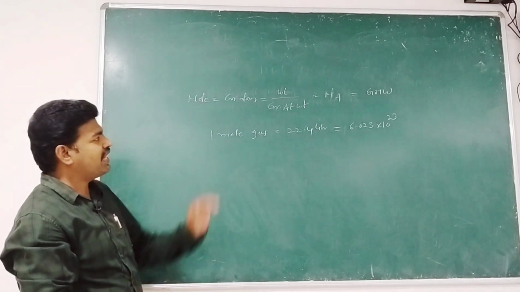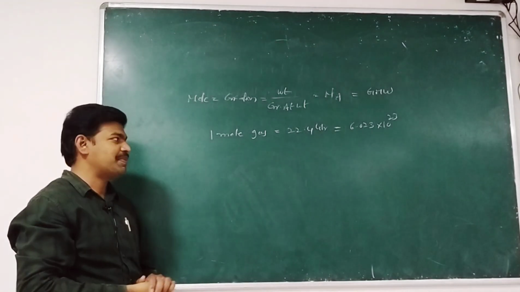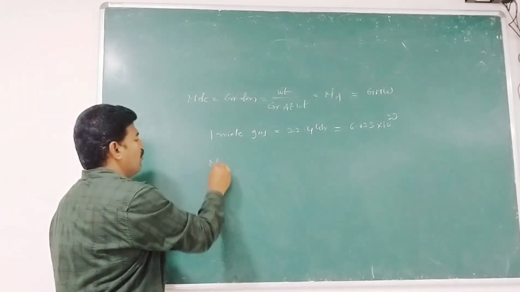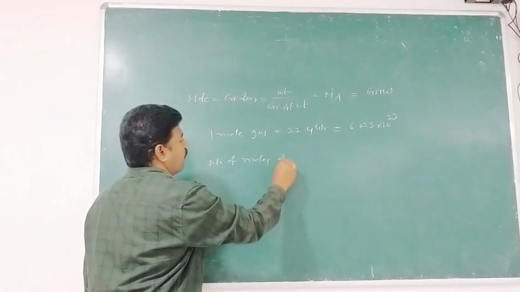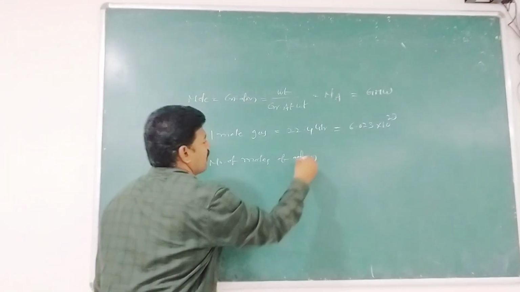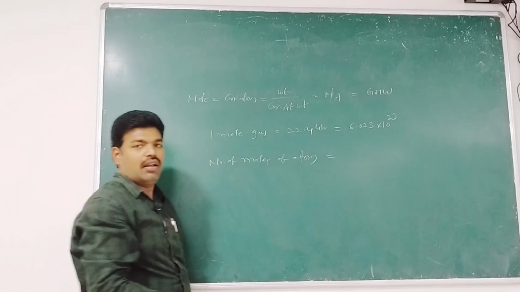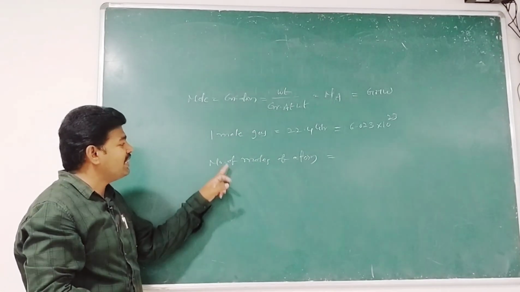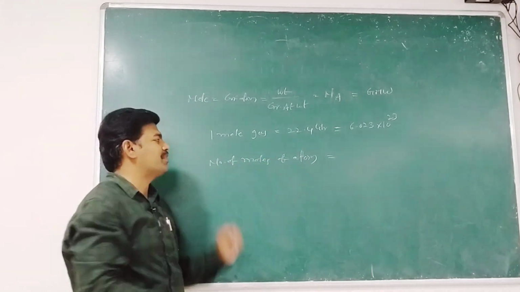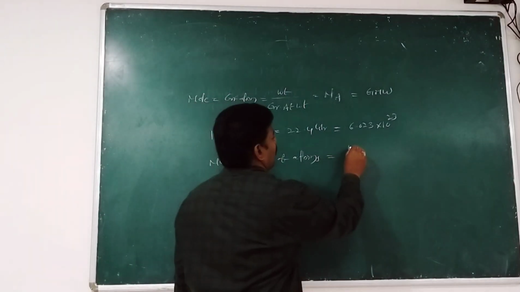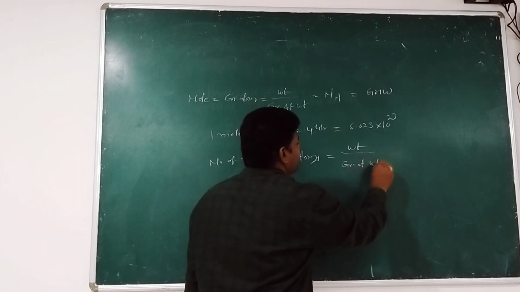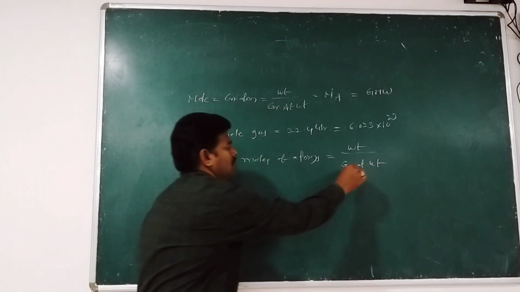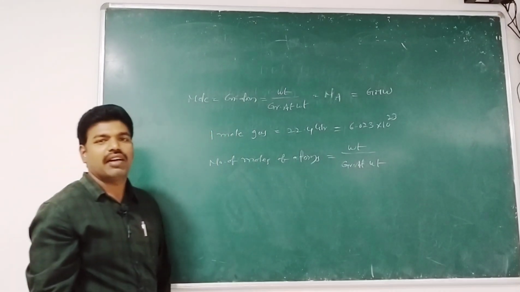Therefore, we can sum up all these concepts. When we want to calculate the number of moles of atoms, weight by gram atomic weight is the formula.